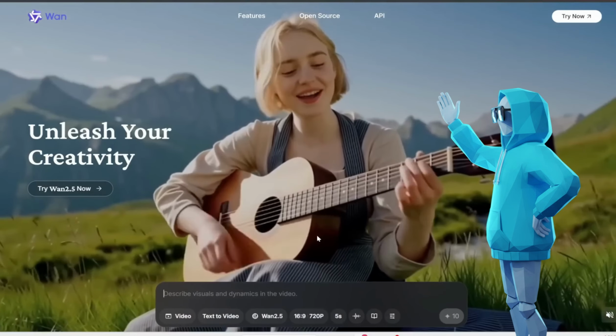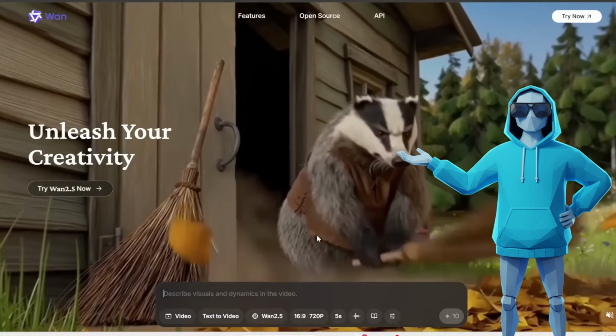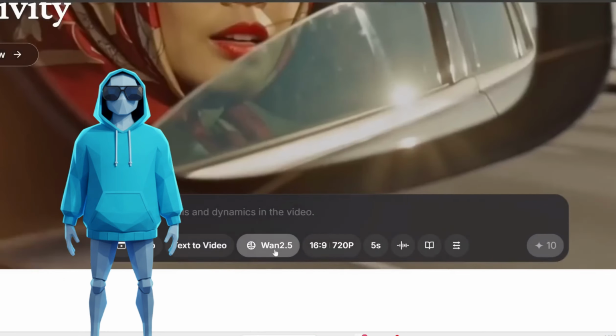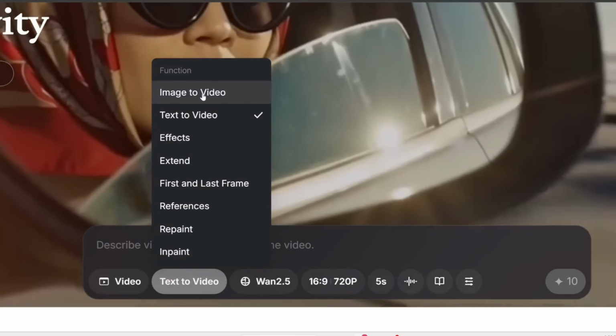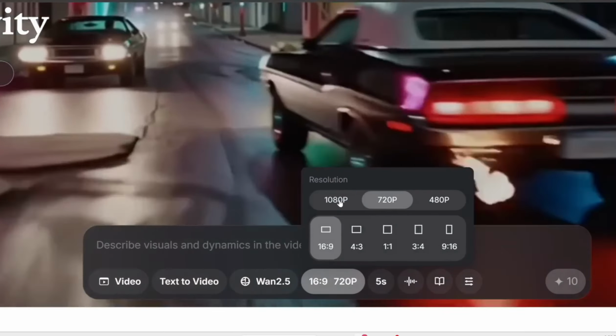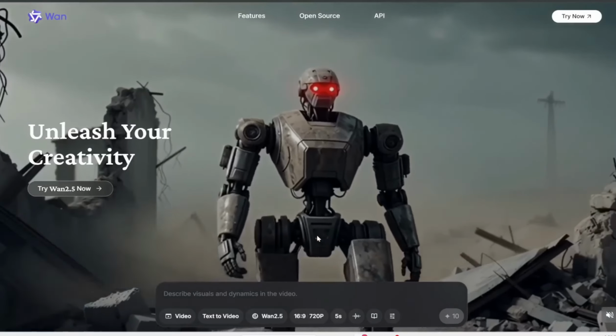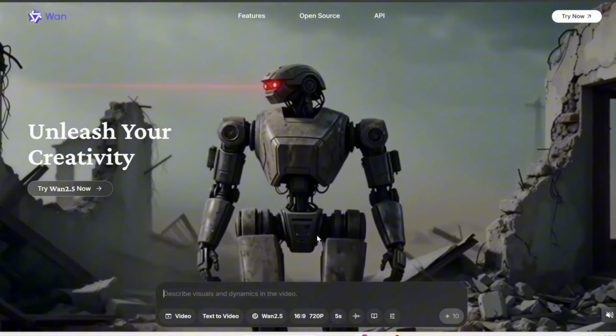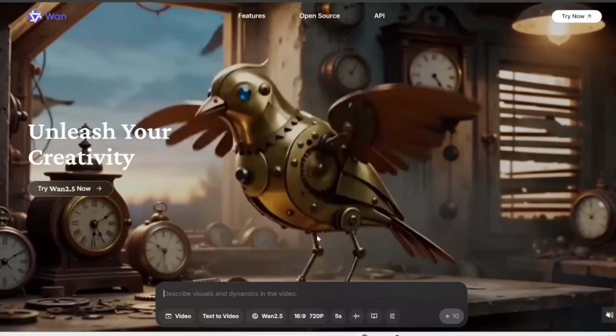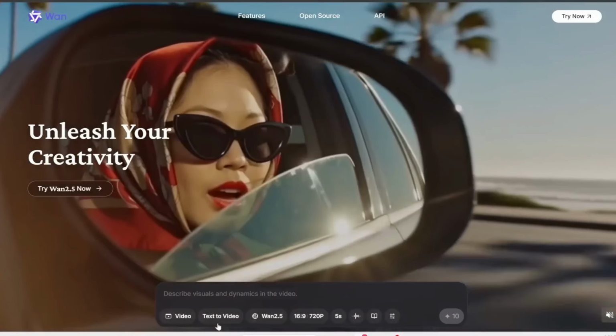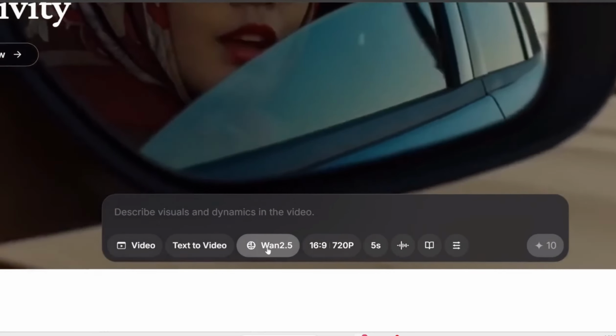And this tool is completely free. You can try this on their website, wan.video. You can generate videos with and without credits for free. Using credits will speed up the process of generation, and you do get free daily credits too. And if you run out of credits, you can still use the model without credits, but a bit slower. You can generate 1080p videos up to 10 seconds long, and it also generates audio with the video too.